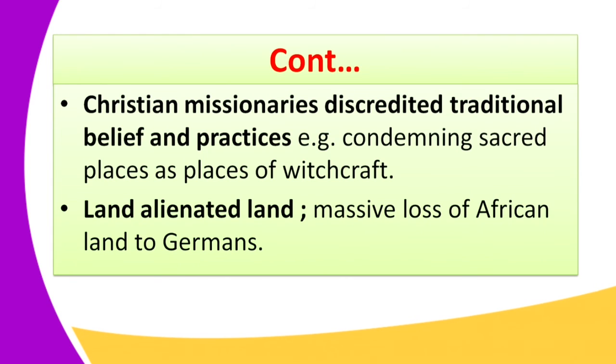Remember, when the Germans took over Tanganyika, they annexed African lands, and the Tanganyika community were pushed into reserves, where they were overcrowded and found themselves without any land. So land alienation was one of the factors that skyrocketed their interest to go and fight against the Germans, because they took their land.